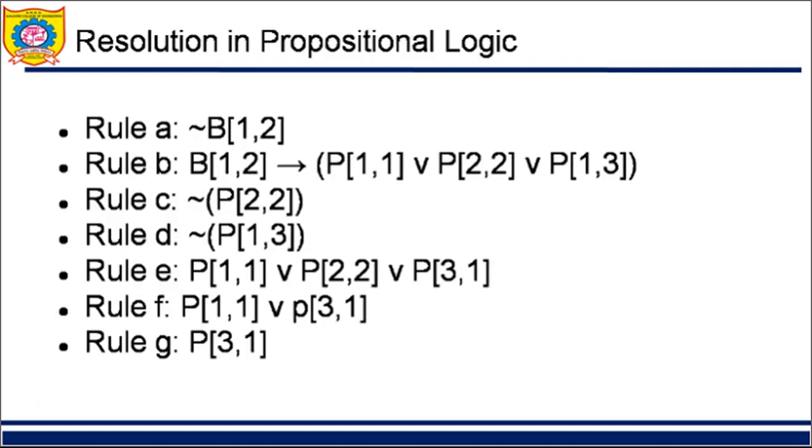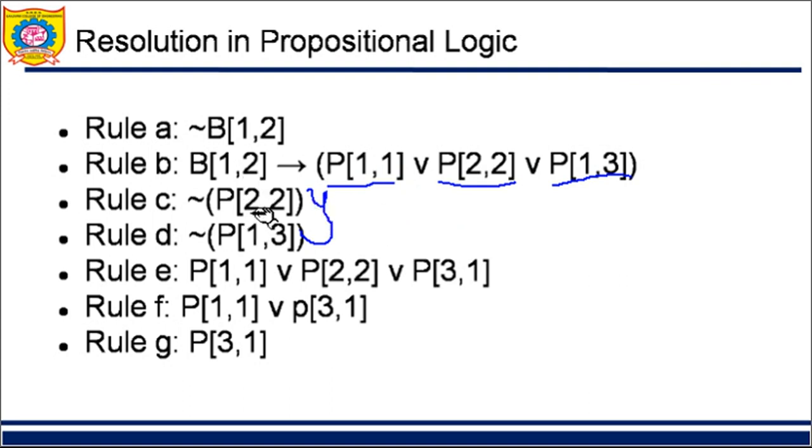So we can devise new rules: there is no pit at 2 2, and there is no pit at 1 3. We haven't written that there is no pit at 1 1 because it is an initial condition.